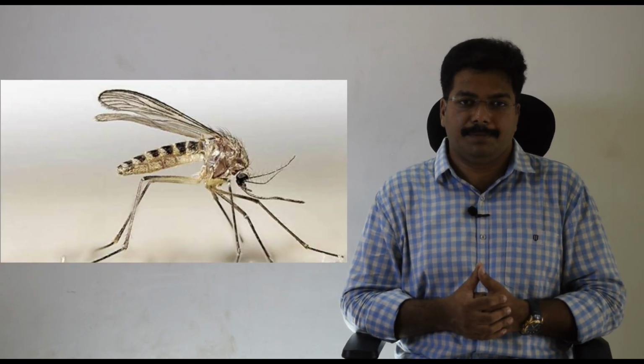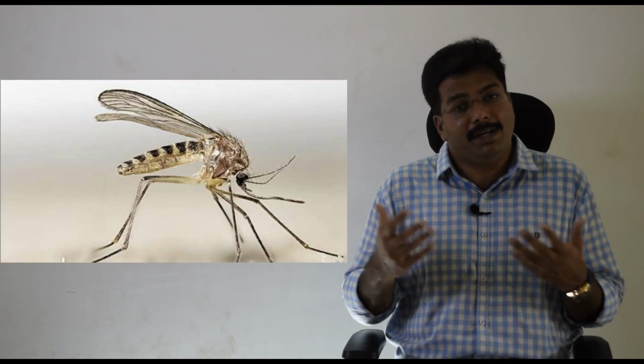We call this disease elephantiasis. This particular worm is also carried from an infected person to a healthy person through a mosquito vector. Elephantiasis is spread through Culex mosquitoes.